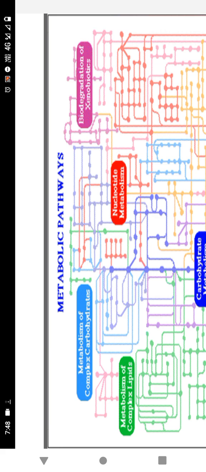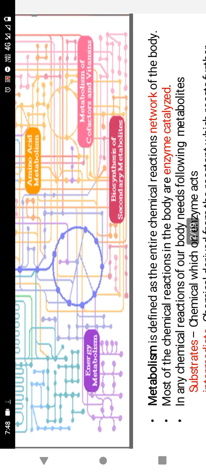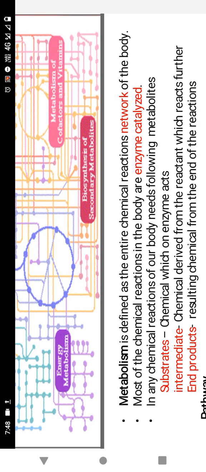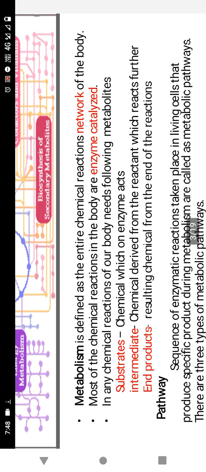into metabolism. So metabolism is defined as the entire chemical reaction network of the body. The network of chemical reactions carried out inside our body is known as metabolism. This occurs after digestion. Most of the chemical reactions in the body are enzyme catalyzed, and they occur inside the cells of the body. Any chemical reaction in our body needs the following metabolites.